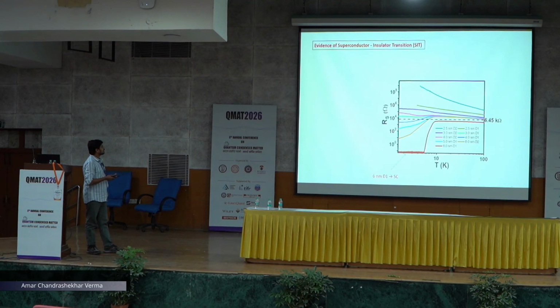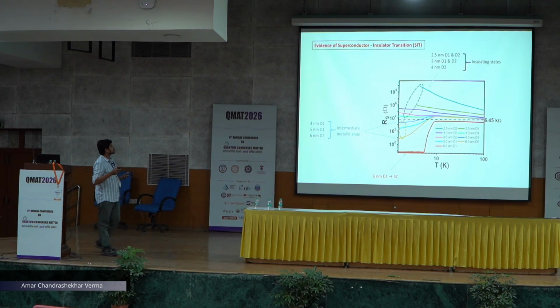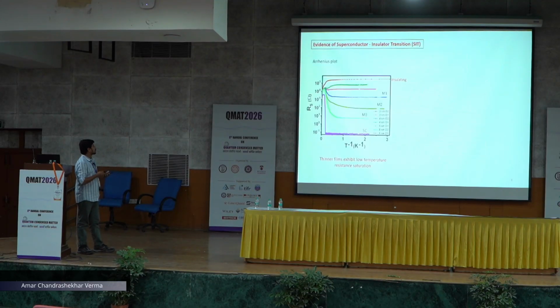Here we can see that we have grown films of different thicknesses on both surfaces, and we have shown such kind of SIT. We have seen that the 6 nanometer D1 film is a superconductor, but for different thicknesses we observe an intermediate metallic state also, where the resistance saturates at the lowest temperature. We have also seen insulating states in our different films. We have also plotted the Arrhenius plot, where we have seen the saturation for the metallic films.